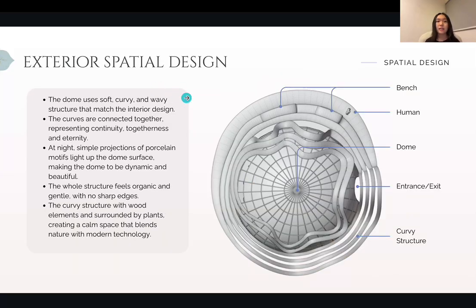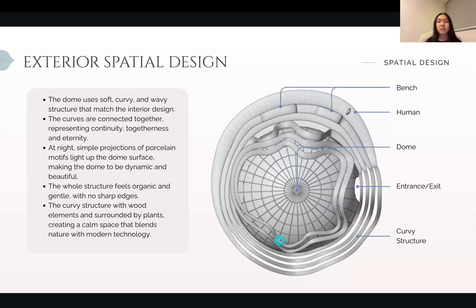And this is the exterior spatial design. It's quite similar to the interior one, as I'm still using this curvy structure that matches the interior design, and they are connected together, representing continuity and eternity.